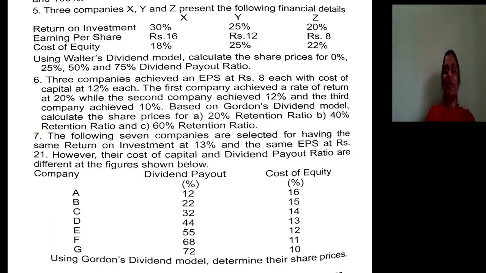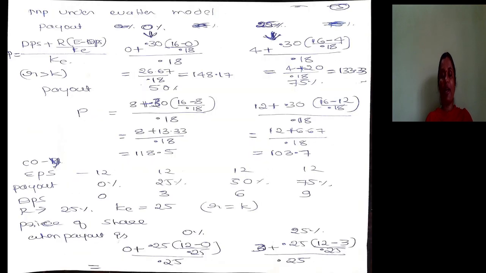The following 7 companies are selected as having the same return on investment and the same EPS. However, their cost of capital and dividend payout ratio are different. Using the Gordon dividend model, determine their share price. So we need to apply the Gordon model for problem number 7. First we will see the first one. R is equal to 13, EPS is 21, company A dividend payout ratio is 12. KE is 16.